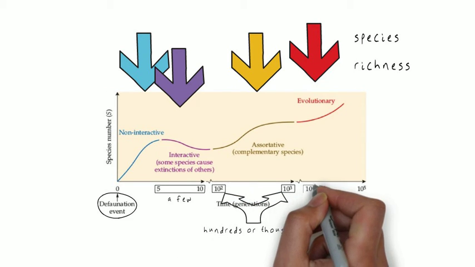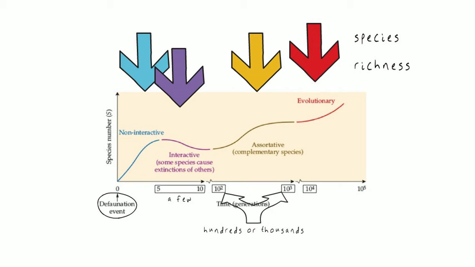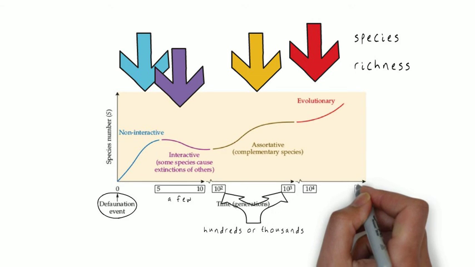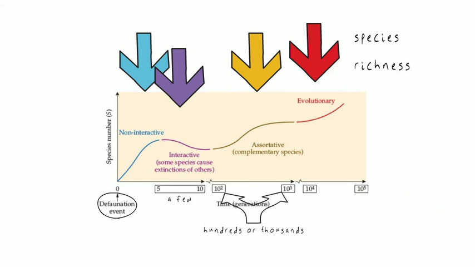Evolution will take even longer, so again, we're going to jump a couple of orders of magnitude. Evolution will likely only occur after a few thousands or tens of thousands of generations at the minimum. It may also take much longer.